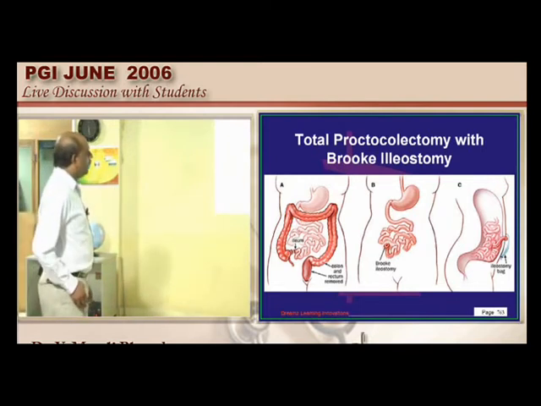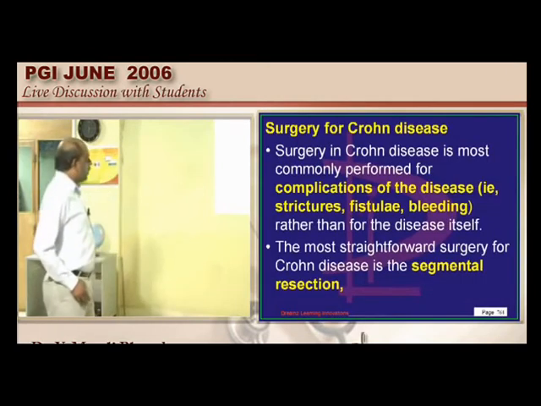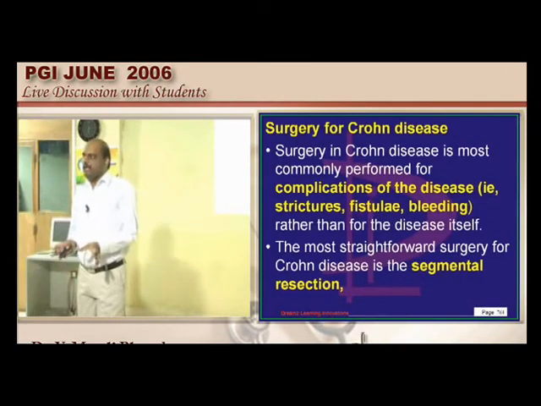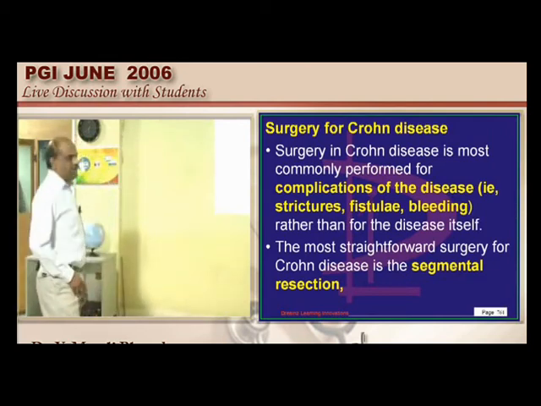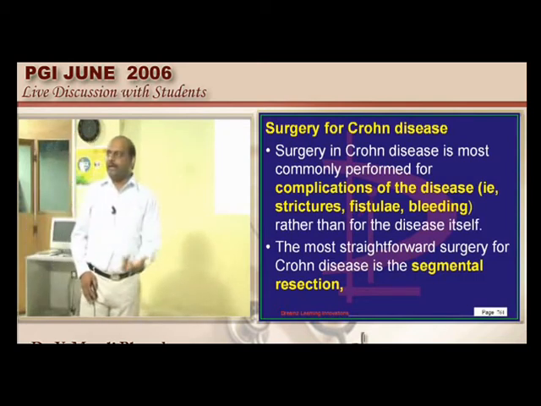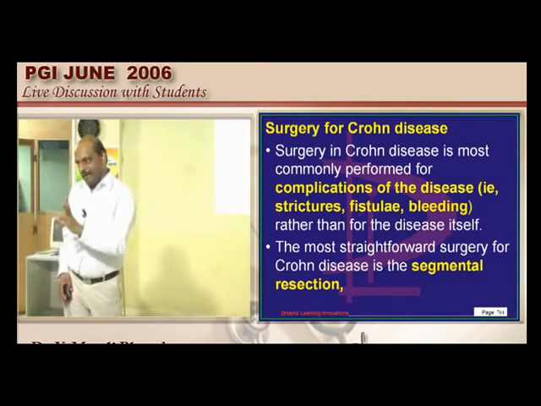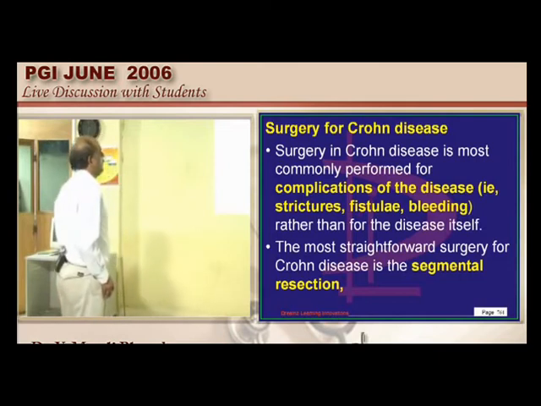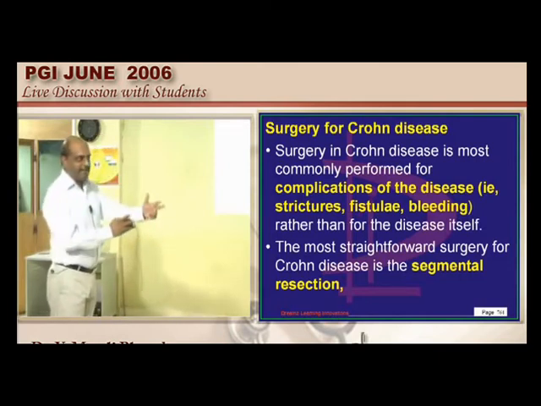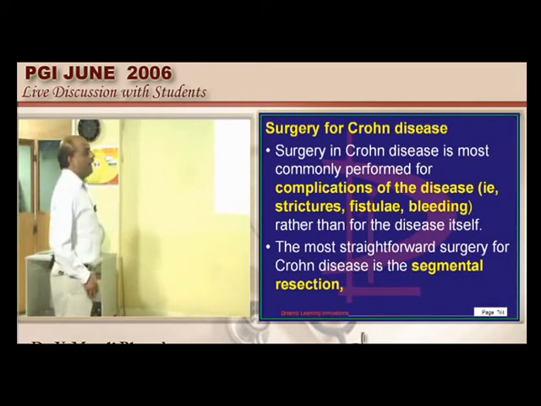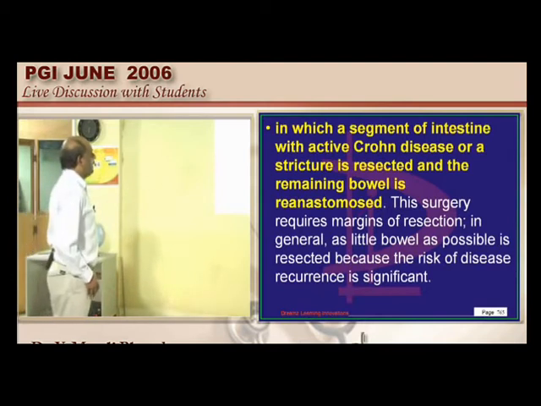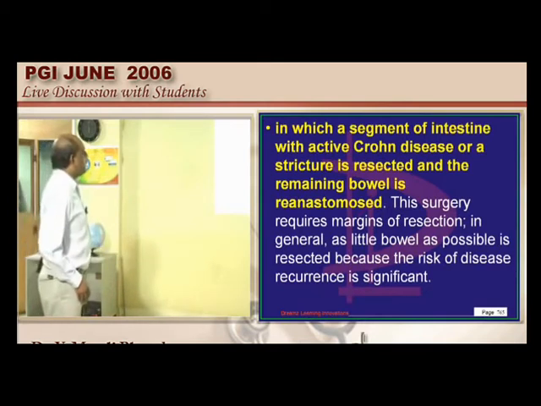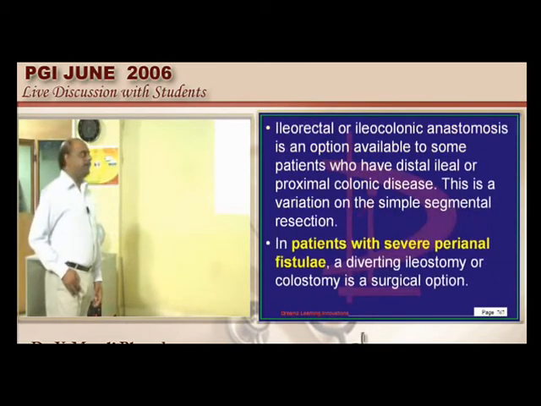Now let us talk about Crohn's disease. Crohn's is transmural or ulcerative colitis? Crohn's. That's the reason there can be a development of strictures, fistulae, unrelenting bleeding, they all stand as the indications for operative surgery. So you can do a segmental resection, that is one possibility, and you can do stricturoplasty so that you won't induce any morbidity. You can also do ileorectal or ileocolonic anastomosis, or you can do a diverting ileostomy, different procedures which are available for you.